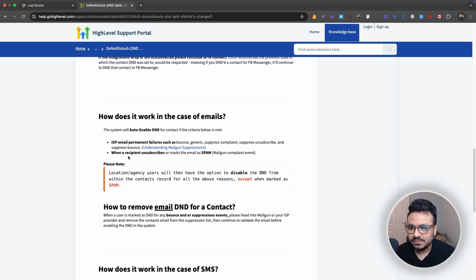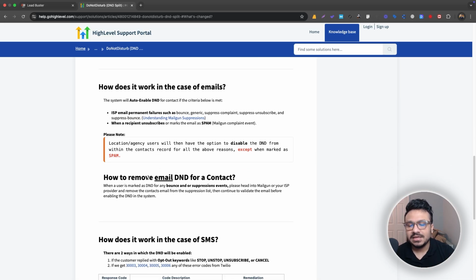That's it. When a recipient unsubscribes or marks the email as spam, that also auto enables DND. So if they click on the unsubscribe link, the system takes care of it. You don't have to create any workflow or anything. The system does its job and then puts them on DND. That's it. Even if you turn DND off, that's not going to make any difference, right?